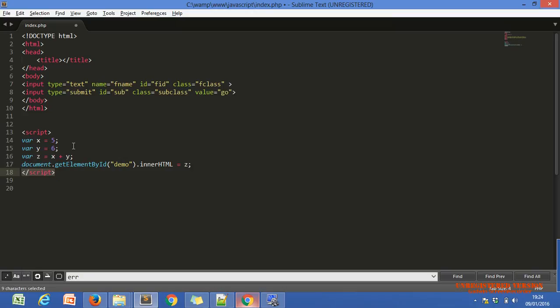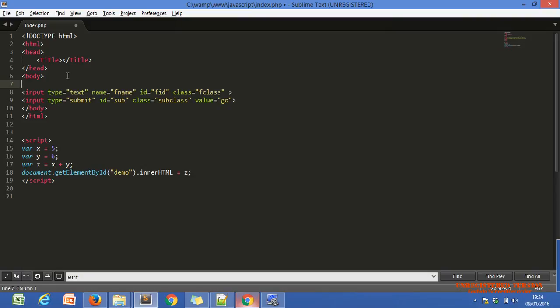Okay, and let me just introduce one more HTML element, the p tag. A simple tag. Many times we use simple text directly outside any tag, but in programming we do not put text directly into the HTML.